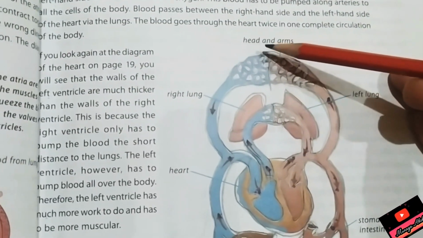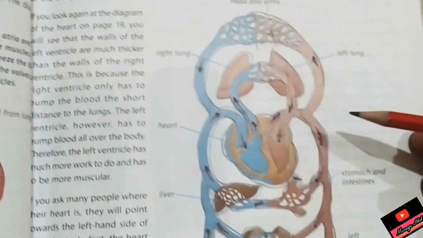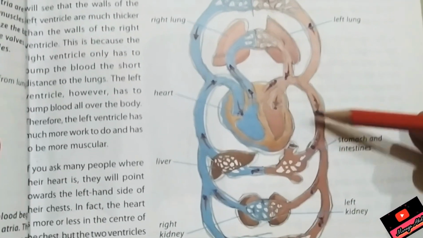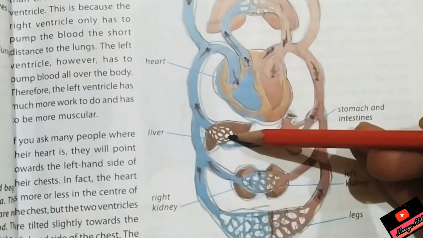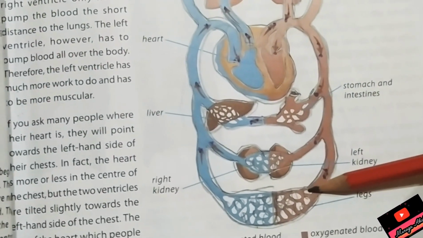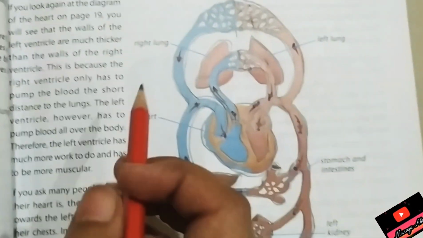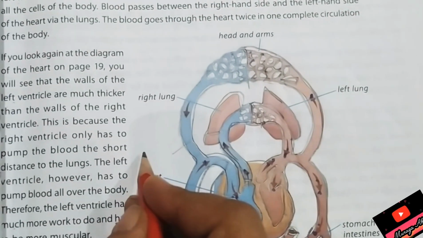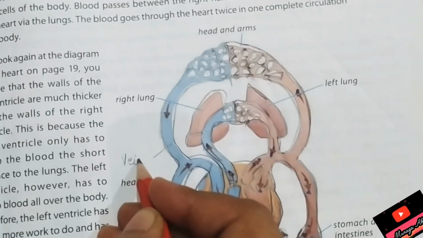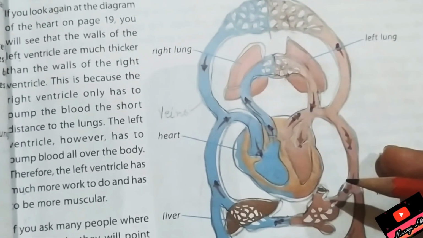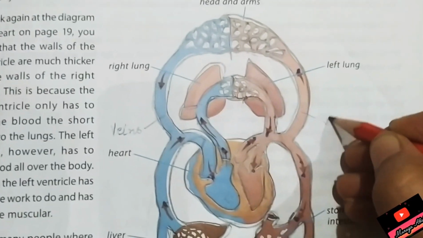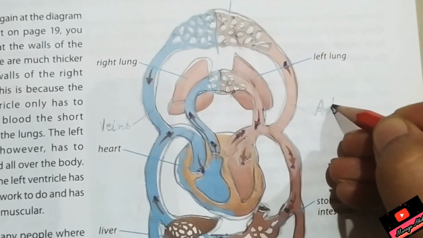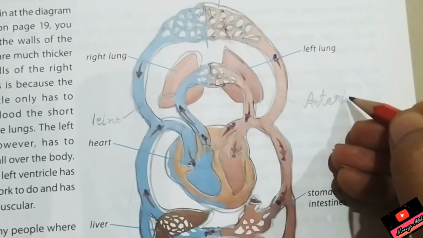See, head, lungs, heart, stomach, intestine, liver, kidneys, legs. Now these blue colored are veins because they are bringing blood to the heart, and these are arteries because they are taking blood away from the heart.